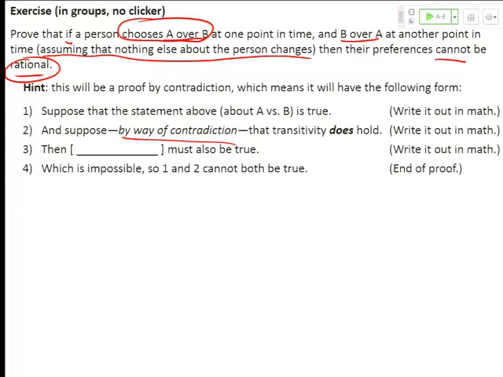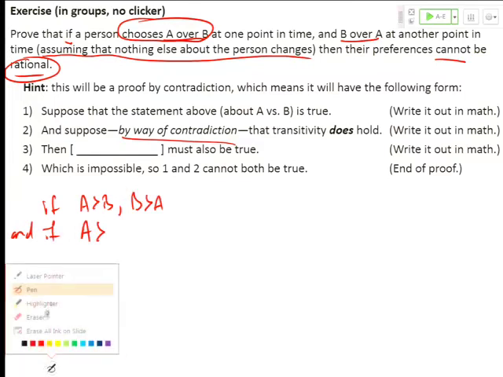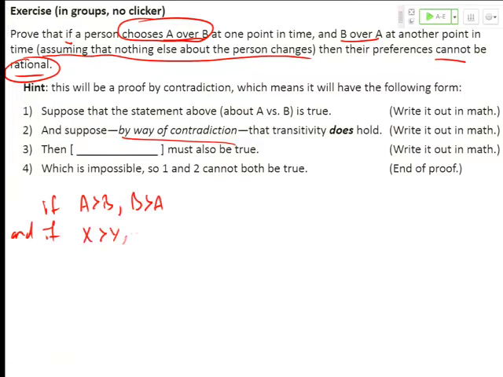So Rochelle implied a couple of steps that I'll just write out. The way you would do this is, step 1 here would be, if A is strictly preferred to B and B is strictly preferred to A. Sorry, I'm going to actually separate this out so that it's more obvious what's really going on in the proof. If transitivity holds, which means x strictly preferred to y and y strictly preferred to z implies x strictly preferred to z, then what we're saying is A is x, B is y, in the first statement, and then B is y and A is z. So A is playing two roles, and that is correct. Then this is the third statement. Therefore, you get this.